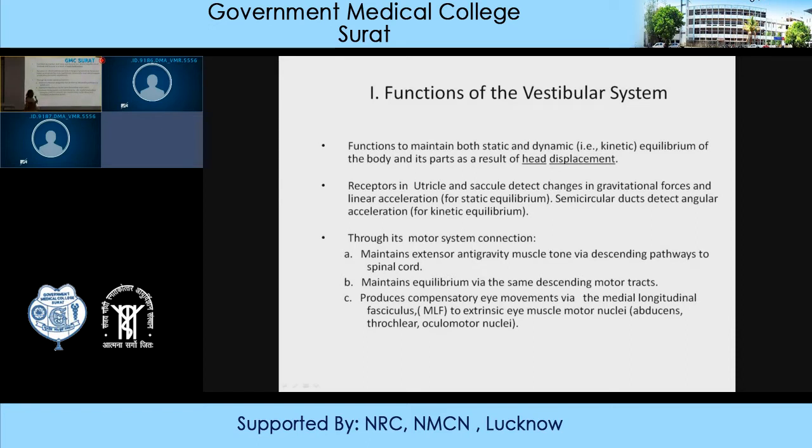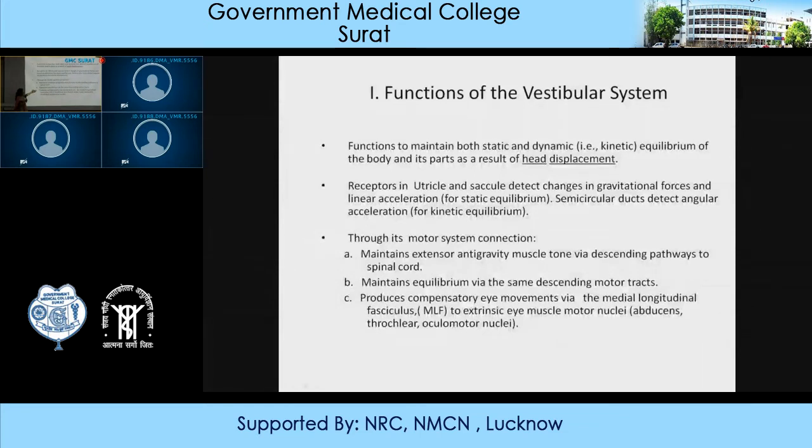Through its motor connection, it will send the information to various anti-gravity muscles through the descending pathways, that is vestibulospinal tract and vestibulo-reticular tract, which will in turn elicit the reflex and maintain the posture and equilibrium.